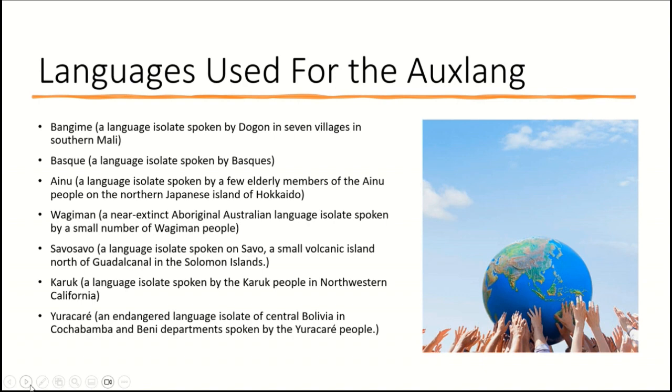people. Savosavo, a language isolate spoken on Savo, a small volcanic island north of Guadalcanal in the Solomon Islands. We've got Karuk, a language isolate spoken in northwestern California by the Karuk people, and Yuracaré, an endangered language isolate of central Bolivia.